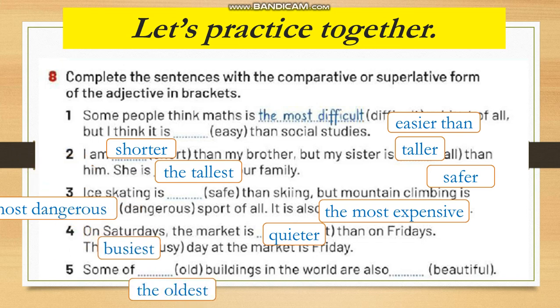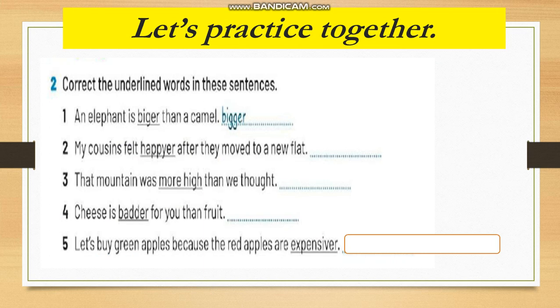Some of the oldest buildings in the world are also the most beautiful. An elephant is bigger. When we have a short adjective that ends with a consonant and the middle letter is a vowel, we double the last consonant: bigger. When we have an adjective that ends with y preceded by a consonant, like happy, angry, noisy, we delete y and add ier.